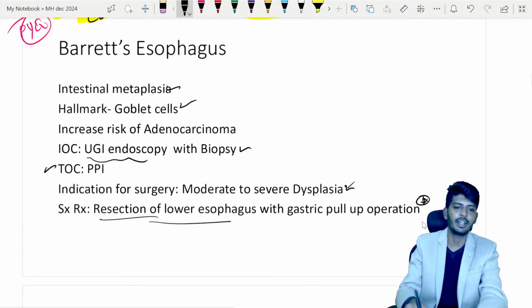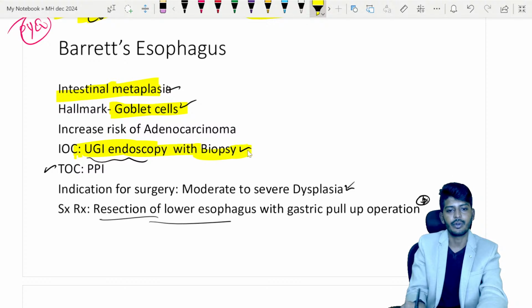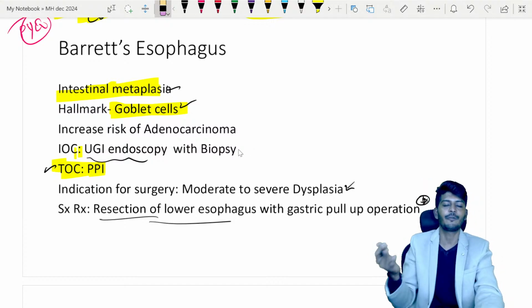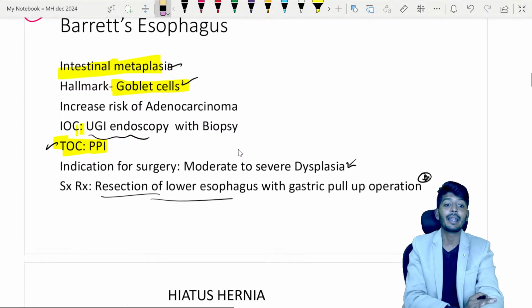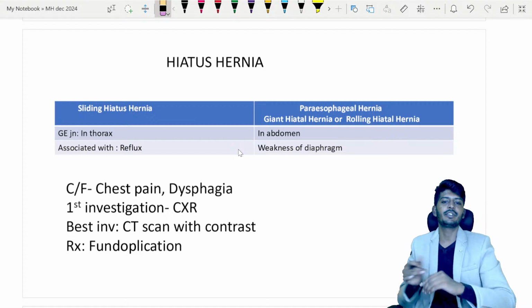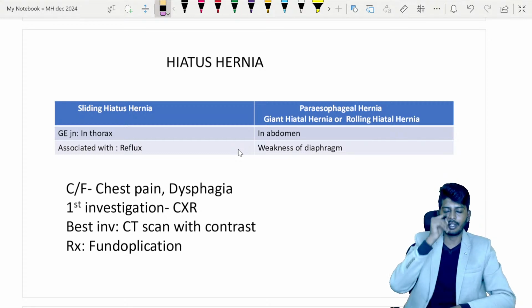So in Barrett esophagus, the important points are intestinal metaplasia, hallmark, investigation of choice and treatment of choice. Even if you forget the investigation, you won't make a mistake. Wherever a cell has changed, we need to take the tissue and find out. So your brain will say biopsy, but treatment of choice can confuse. So let's go to the next disease, which is very important from the surgical, gastrointestinal system.